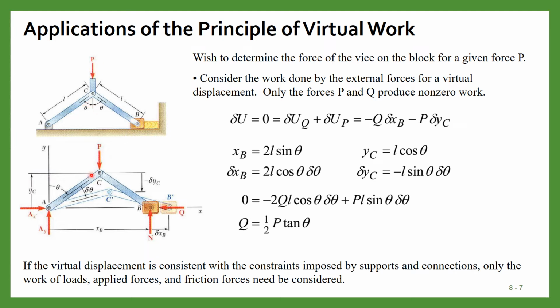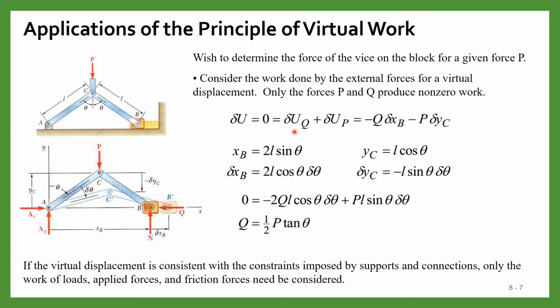Now suppose under this force, this body deforms in this shape, so that this change in angle is delta theta, and this movement in the vertical direction is delta yc, and movement in this axial direction is delta xb. Under the action of these forces and these reaction forces, these are the movements. So now you can calculate the virtual work.